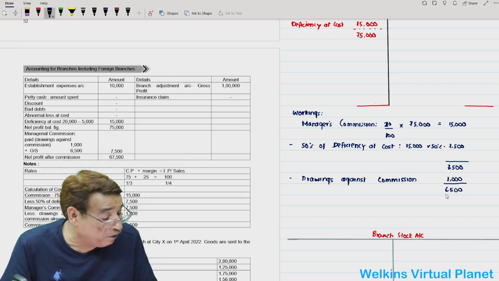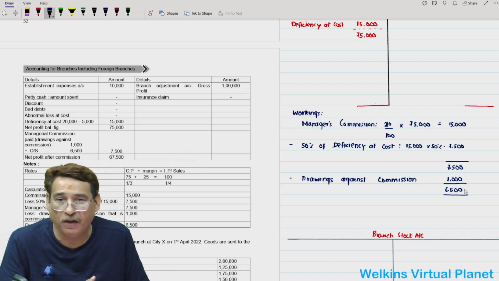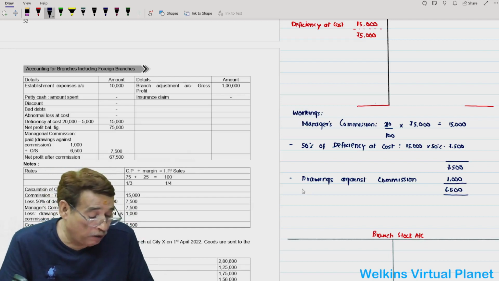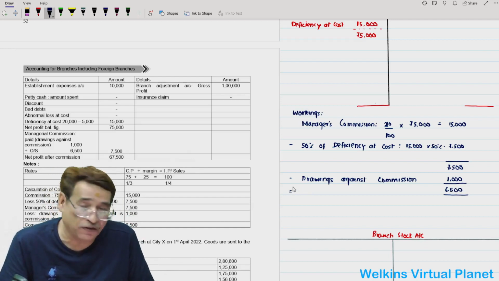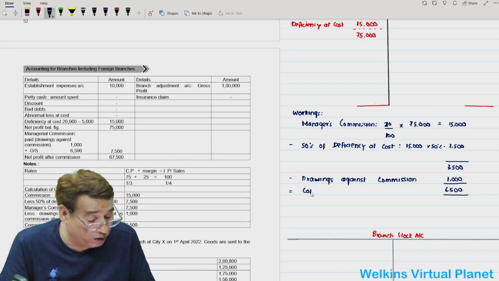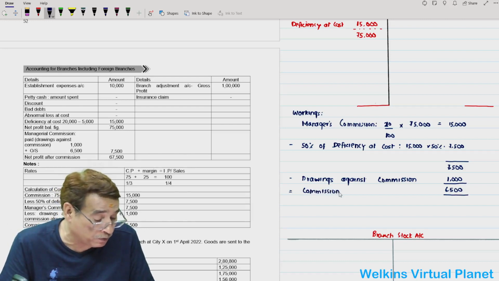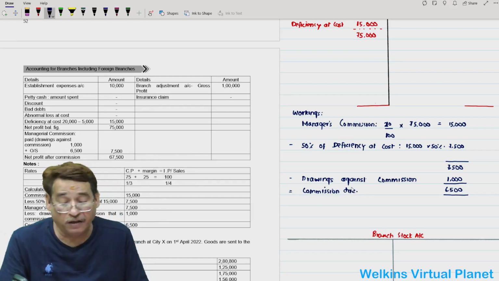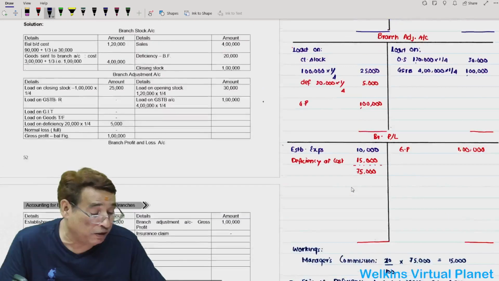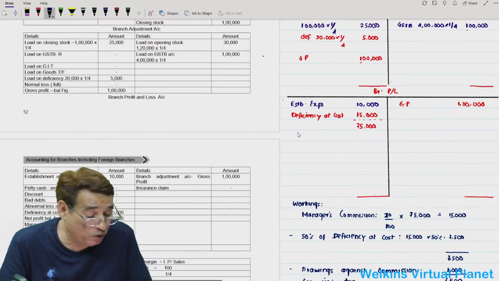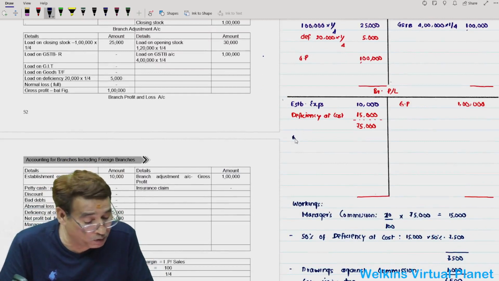In fact, we can end the solution here itself because now we have given the answer which the examiner is seeking from us. This is commission due. Ultimately, we are supposed to provide how much commission is due. So commission amount due will be 6,500. Correct? However, if you want to reflect it in your P&L, you write here commission, manager's commission.